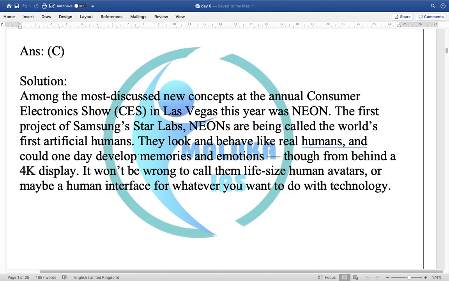It is one of the most discussed concepts, the neon. The first product of the Samsung Star Lab, neons are basically being called the world's first artificial humans. They look and behave like real humans to a great extent and could even develop memories and emotions also, though from behind a 4K display.